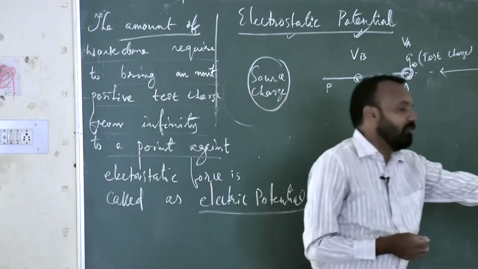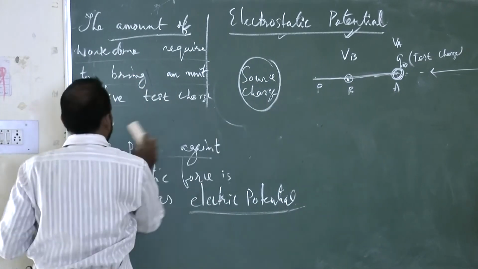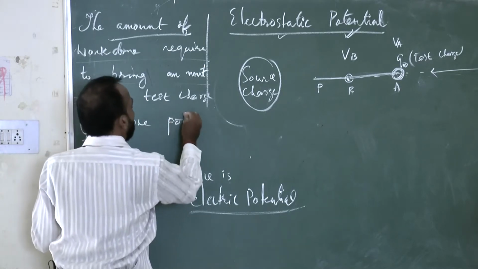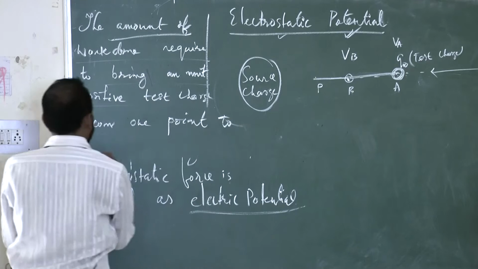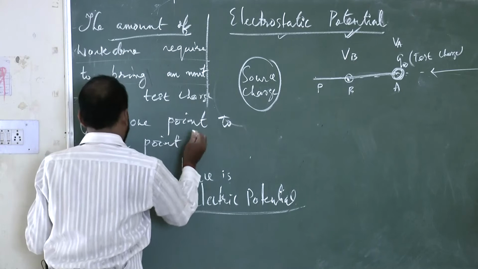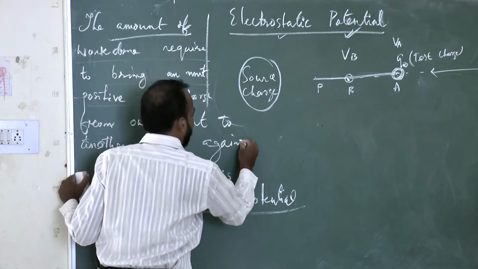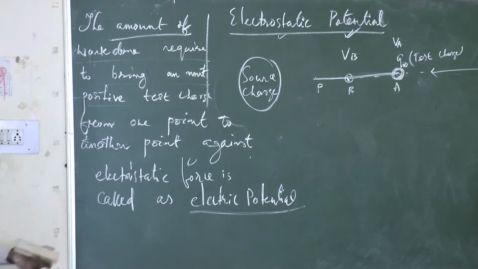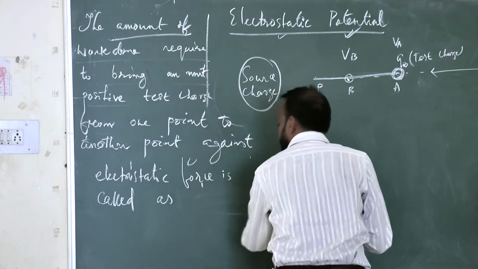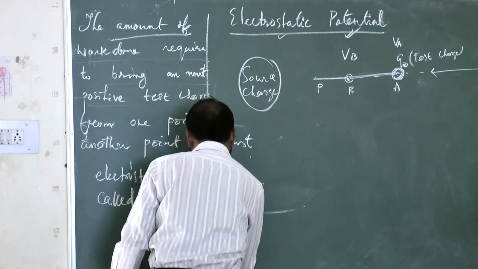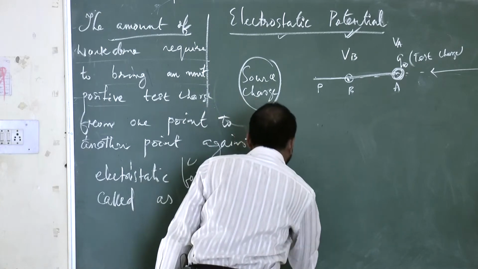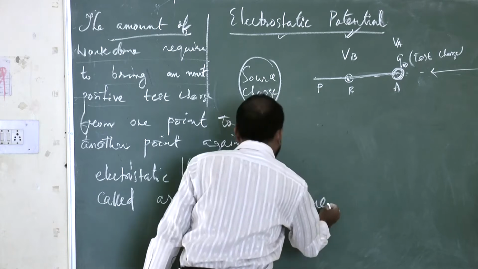This is called electrostatic potential difference, or directly I can write electric potential difference. This is called potential difference.